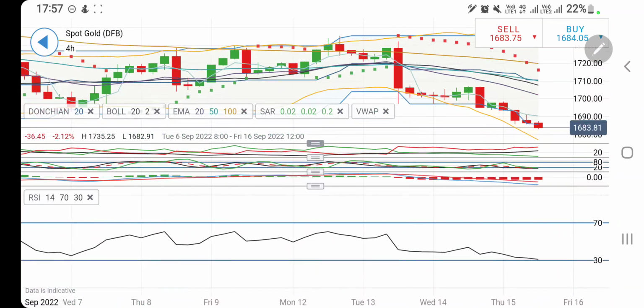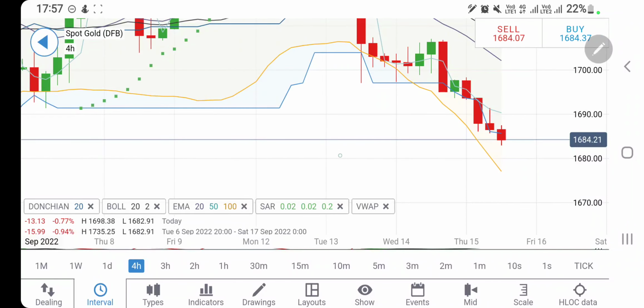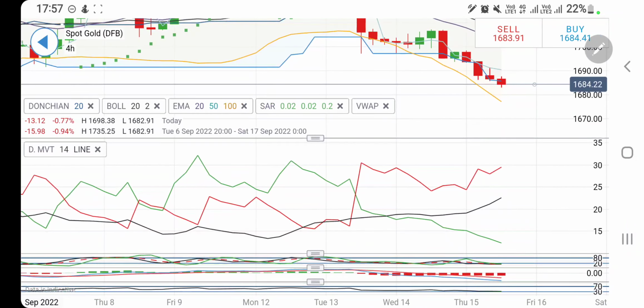RSI again oversold. On the 4-hour chart too, look at the 4-hour chart. See this. After this double bottom, it has now given a breakout, and it is trying to trade another bearish candle. It may try to give you another bearish candle. It may try to achieve a sub-1680 level, below which you can expect 1676 levels, which is going to be a good support. And yes, I think 1676 should sustain today.